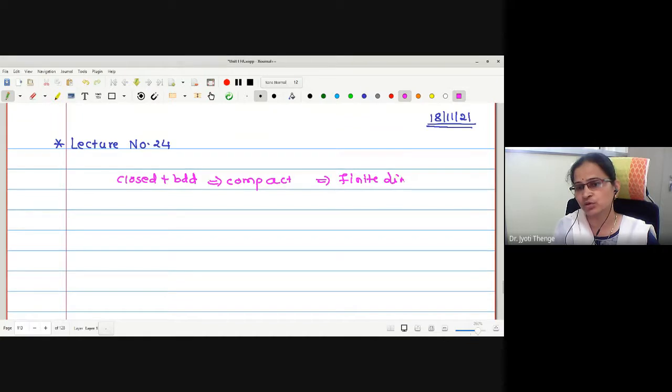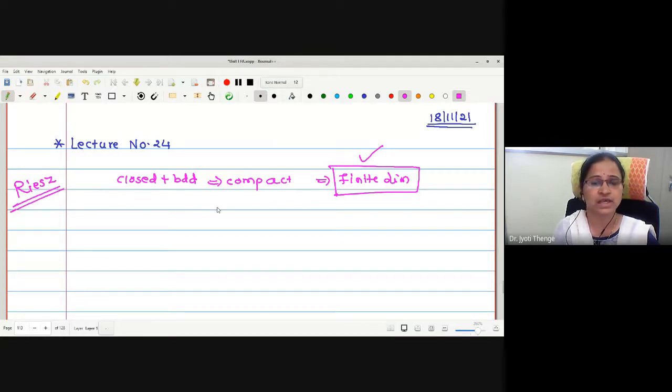That is, we were going to check an important criterion for the space to be finite dimensional. This theorem was proved by a mathematician Riesz, therefore the theorem is known as Riesz theorem. The statement is, if a closed and bounded set is compact, then the corresponding space is finite dimensional.